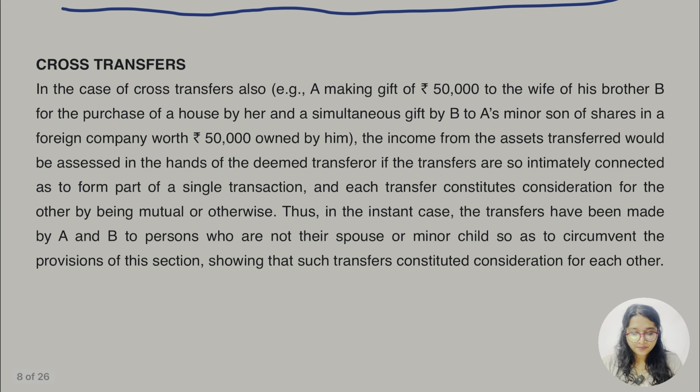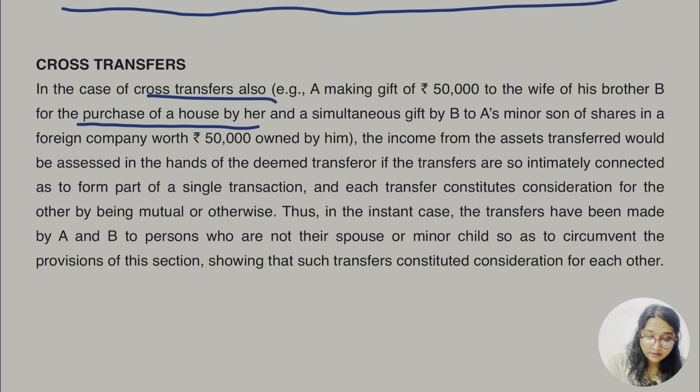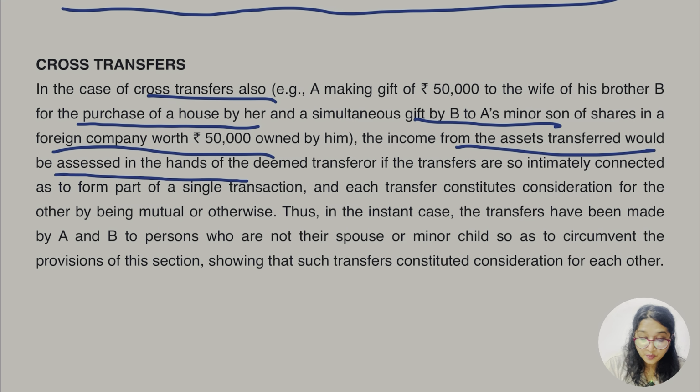Same thing. Another important part is cross transfer. Let's go for one example, and then we'll get to know what cross transfer means. In case of cross transfer, for example, A makes a gift of rupees 50,000 to the wife of his brother B for the purchase of a house by her, and simultaneously B gifts to A's minor son shares in a foreign company worth rupees 50,000 which are owned by him. The income from the asset transferred would be assessed in the hands of the deemed transferor.